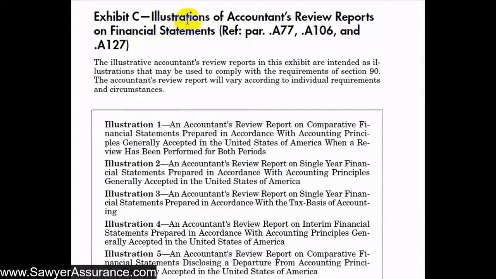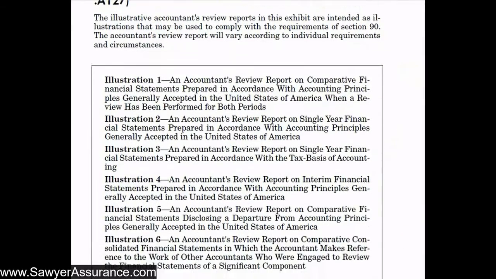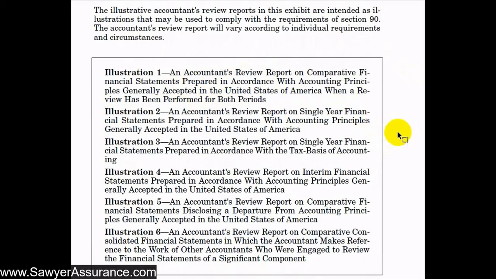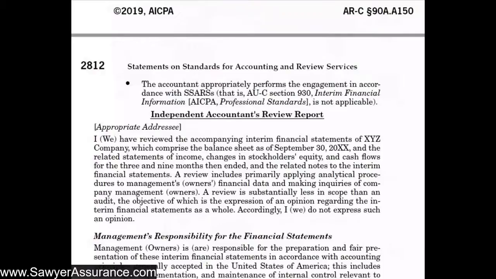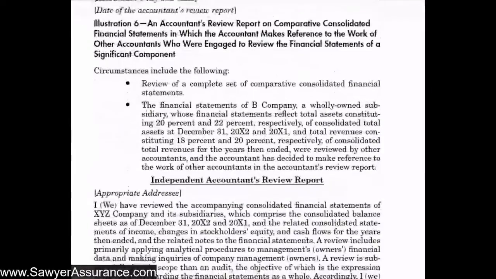Okay, now we're down at Exhibit C for illustrations of accountants review reports. And we have 6 illustrations here, as we've seen in our prior videos. Illustration 6 is appropriate for our purposes in this video. The report is called Accounts Review Report on Comparative Consolidated Financial Statements, in which the accountant makes reference to the work of other accountants who are engaged to review the financial statements of a significant component. So let's go down to illustration 6 and see how they disclose the reference to another accountant.